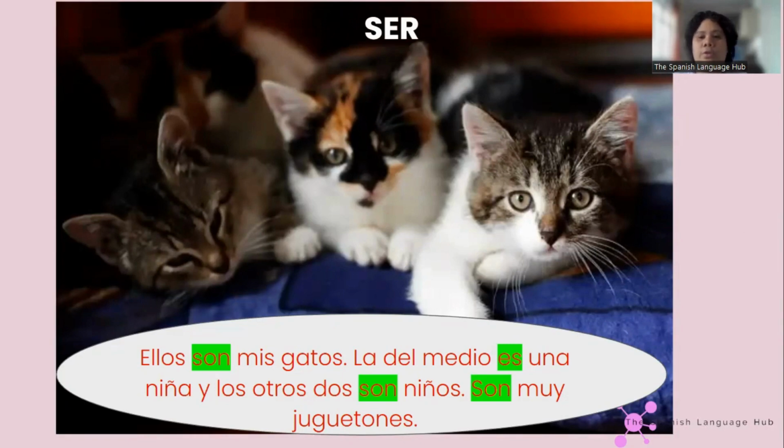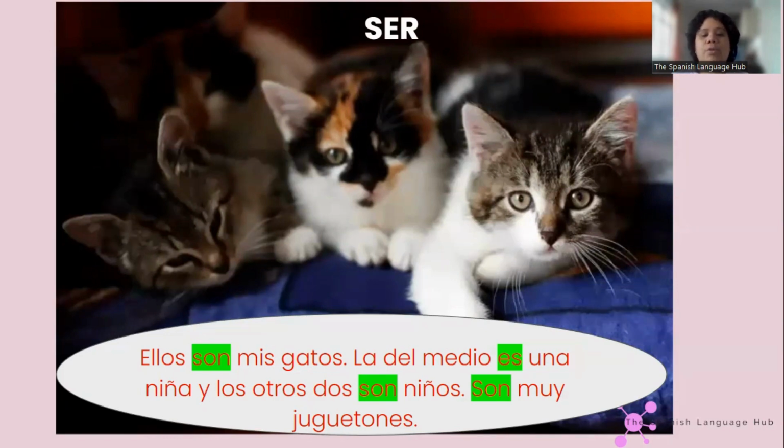So, they are my cats. The one in the middle is a girl and the other two are boys. They are very playful. All right. So now, again, I'm establishing my relationship with them. They are my cats. All right.